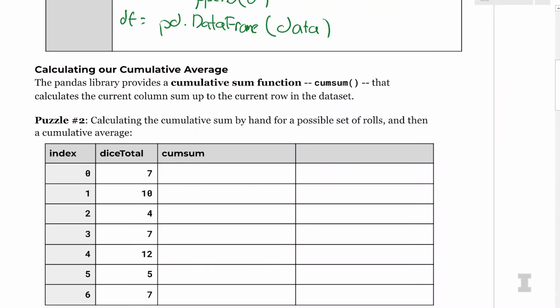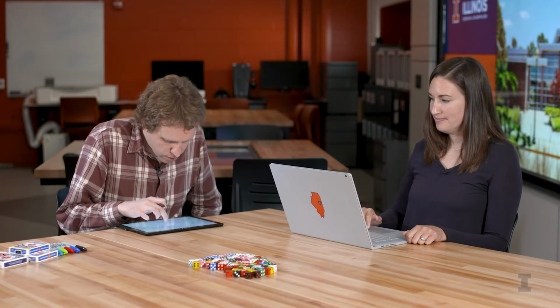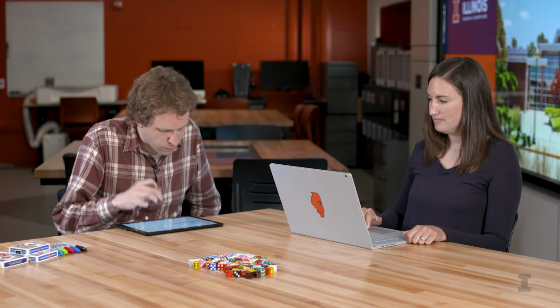So one really nice thing, as we want to discover the law of large numbers, we want to understand averages. So Python provides something called a cumulative sum function. So we can find what the cumulative sum of a particular value is. So we want to calculate the cumulative sum of a particular column. If we look at our data frame, I'm going to make sure the column name is consistent with our code, result. And then I want to know the cumulative sum of result.